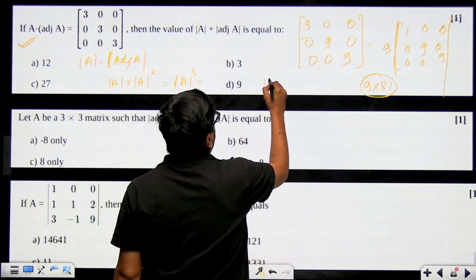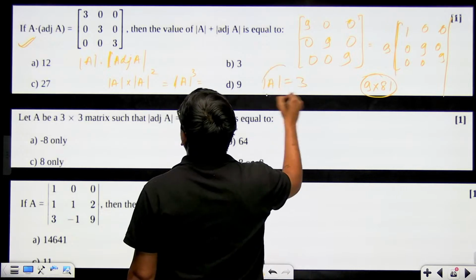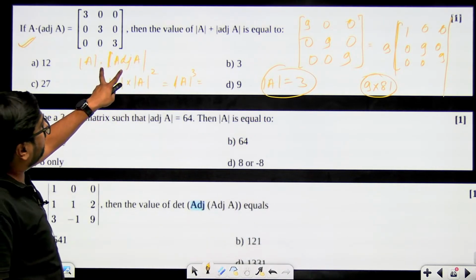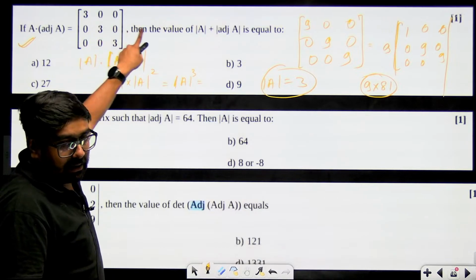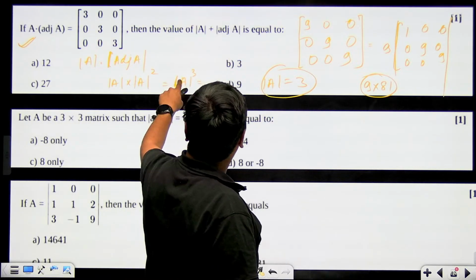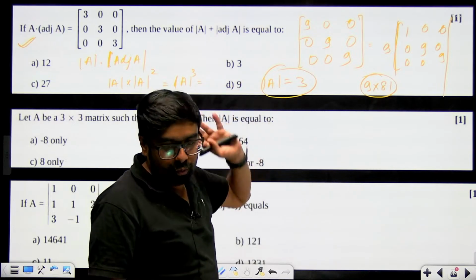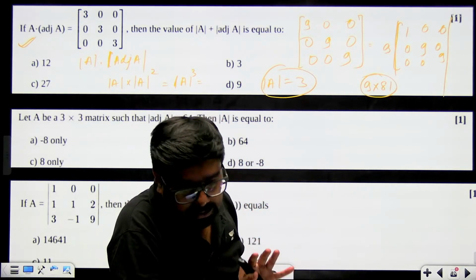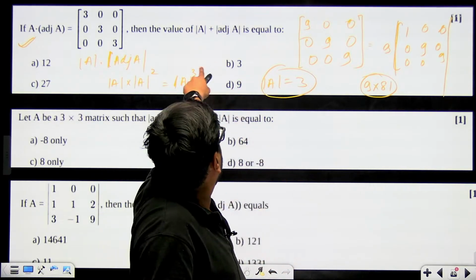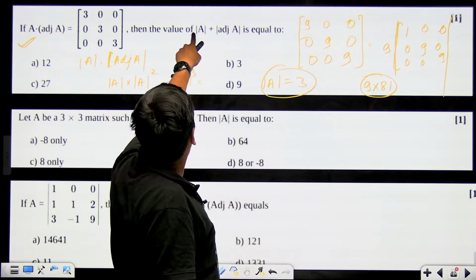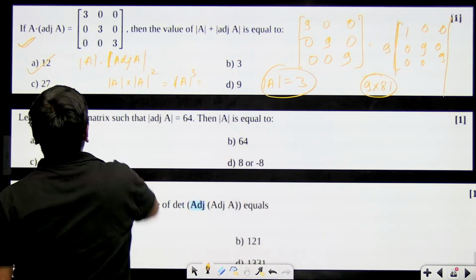From this we are getting determinant of A's value as 3, and determinant of adjoint of A will come out as 3 to the power 3 minus 1, that means 3 to the power 2, that means 9. So simple, this is 3 and this is 9. 9 plus 3, 12 will become our answer.